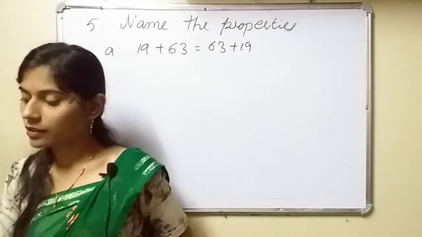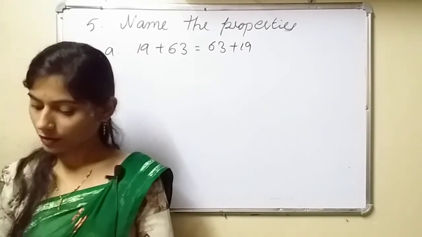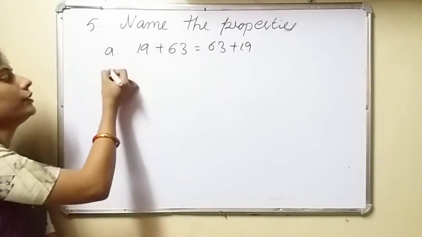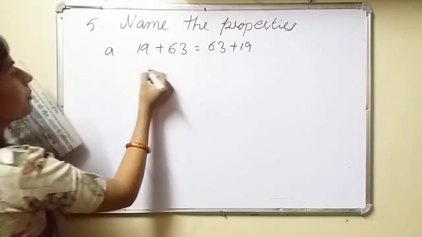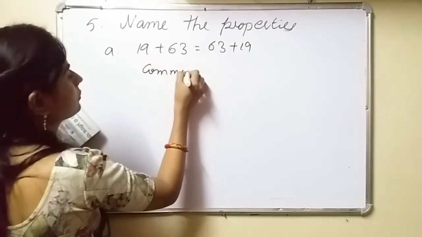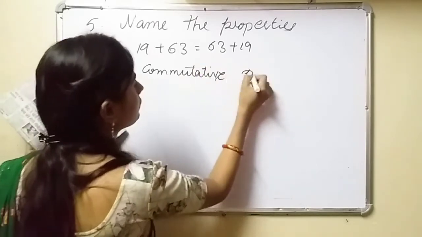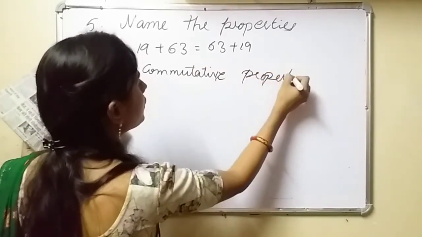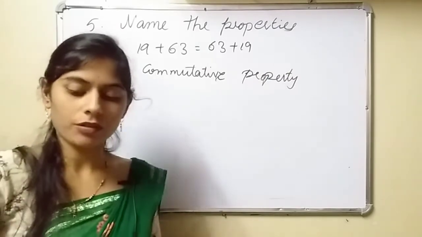And the next one is also associative property. See, all properties we have already studied, so you can do this question very easily.